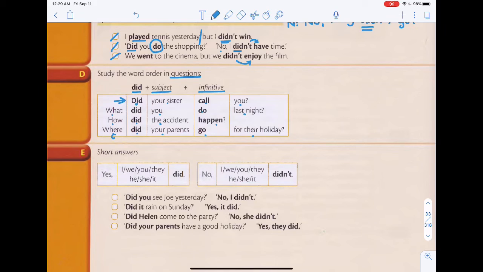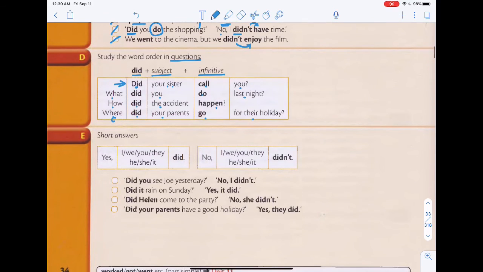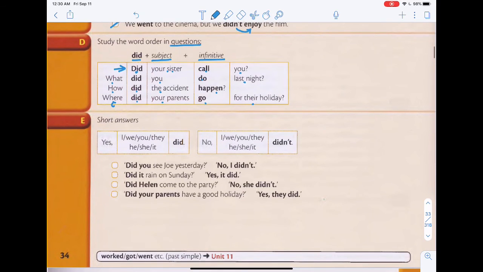Okay, so question words. And then we have the did, subject, your sister, you, the accident, your parents, your friend, the cat. All right, and then the infinitive, which is call, do, happen, go, which is the verb. All right, and then the time that you want to specify. So this is how you ask questions. And then short answers is just yes, subject, did, or no, subject, didn't.